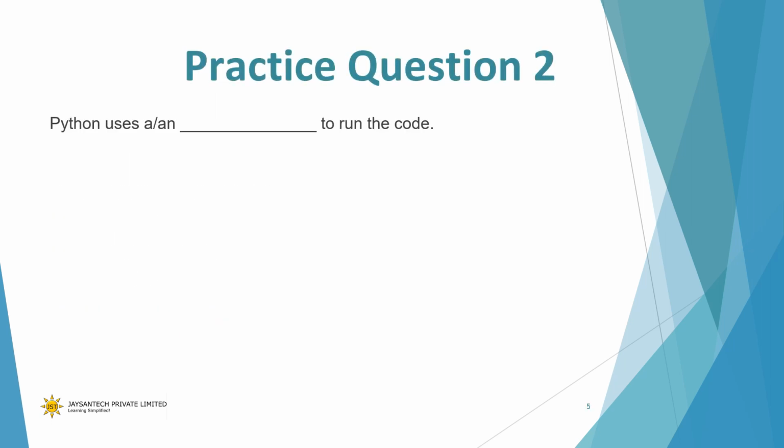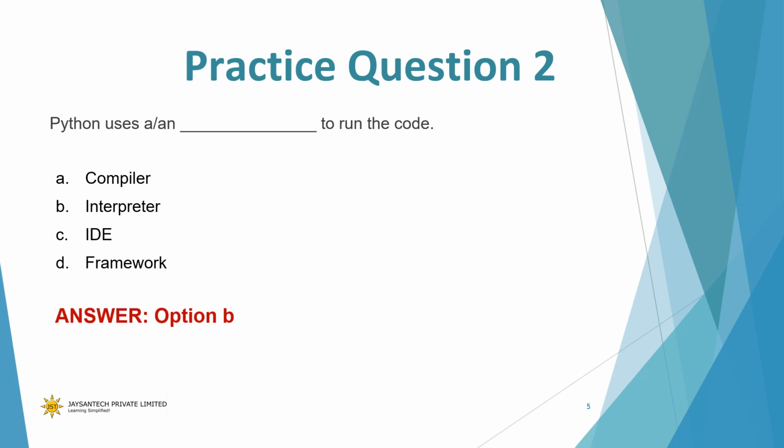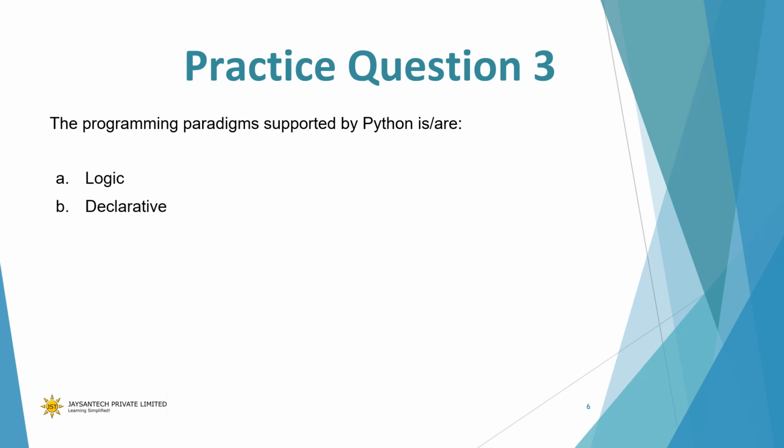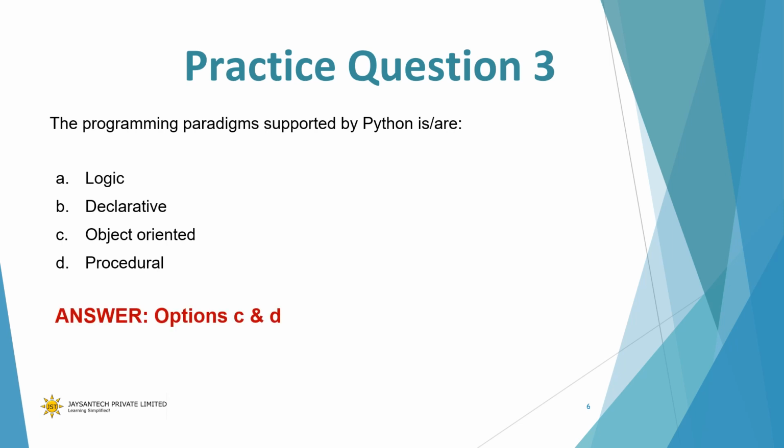Next, Python uses dash to run the code: compiler, interpreter, IDE or framework. The answer is obviously option B, interpreter. The programming paradigms supported by Python: logic, declarative, object-oriented, procedural. Yes, both C and D. It supports both object-oriented and procedural paradigms.